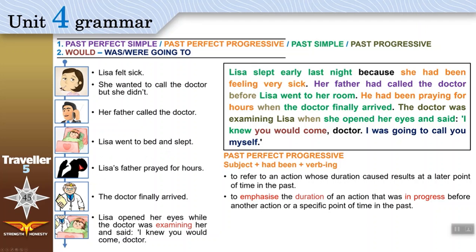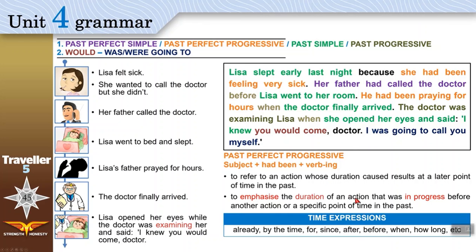This one started and continued happening, and then this happened while this was in progress. He was still praying when this happened. And the time is important: for hours. He had been praying. Do you get it? And here are the time expressions, duration, we use with past perfect progressive.